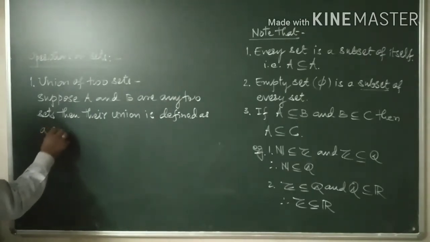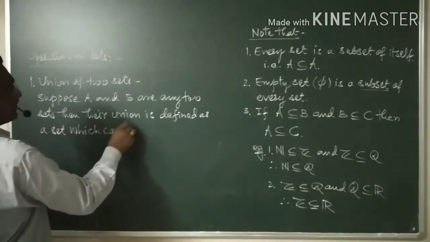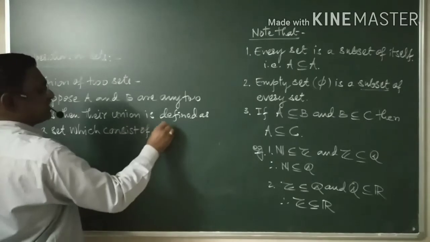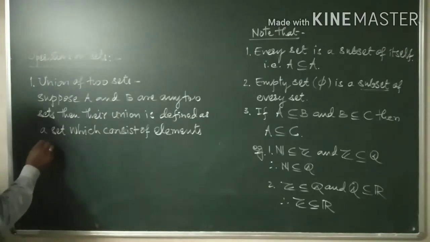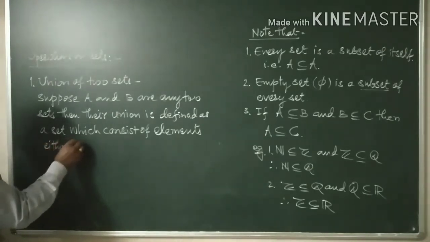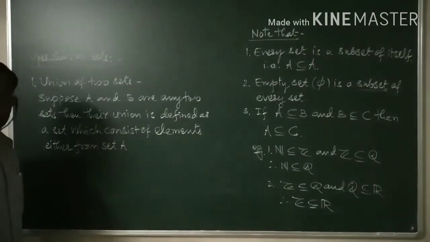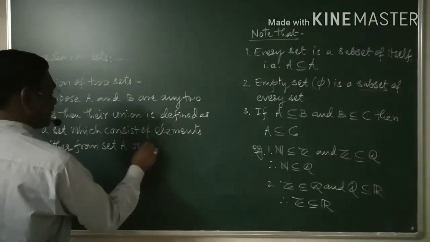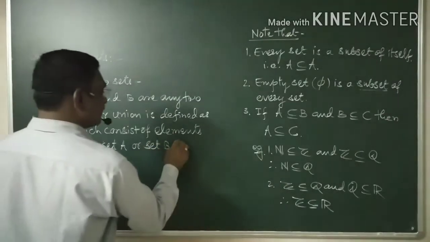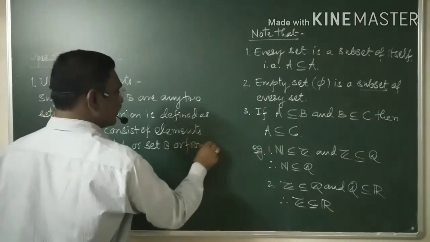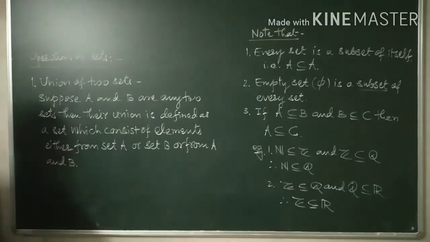a set which consists of elements either from set A, or set B, or from A and B. This is what we have, union.